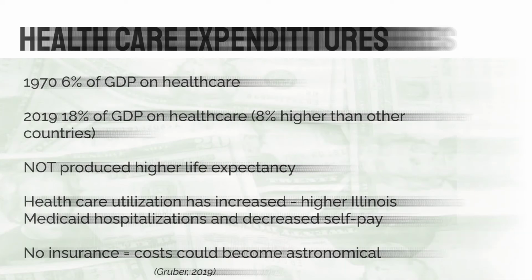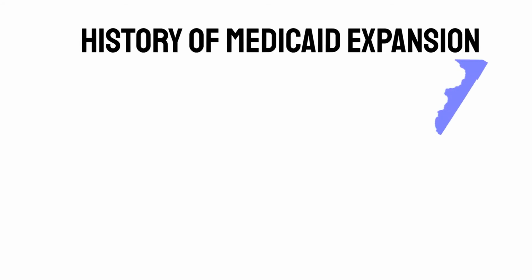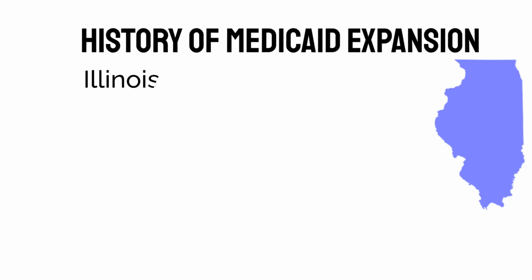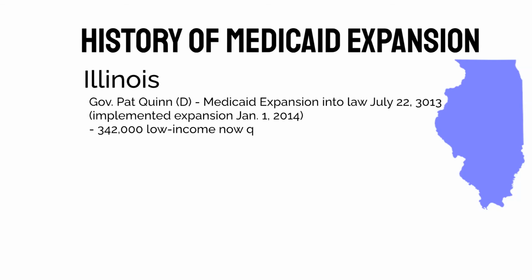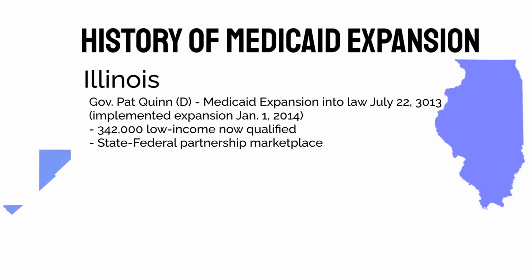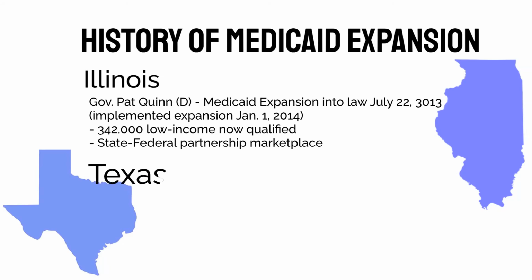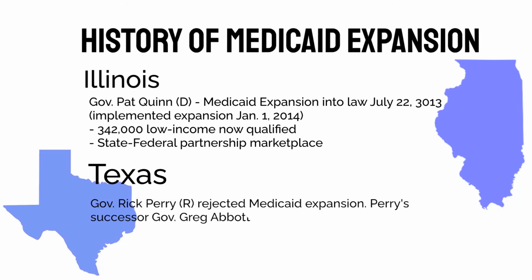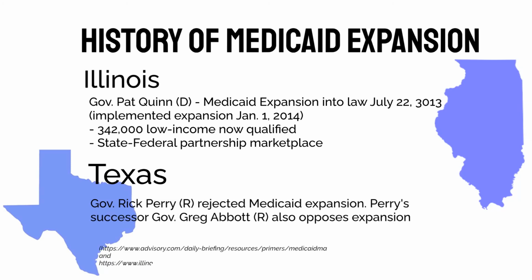The history of Medicaid expansion in Illinois and Texas. Illinois, then Governor Pat Quinn signed Medicaid expansion into law on July 22, 2013. Approximately 342,000 low income Illinois residents will be newly insured under this expansion. The state implemented the expansion on January 1, 2014. In Texas, then Governor Rick Perry and the Republican majority unanimously rejected the Medicaid expansion. Perry's successor, Governor Greg Abbott, also opposes Medicaid expansion.